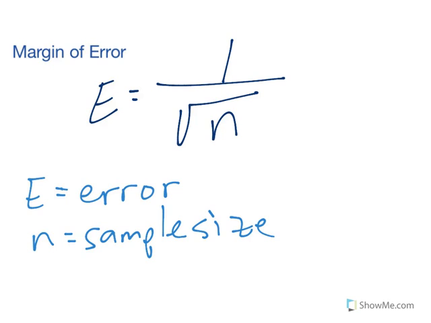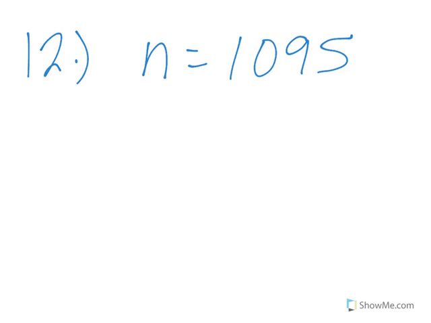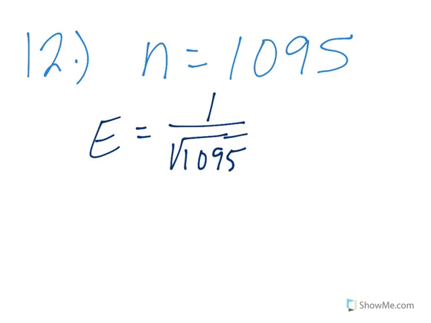So at the bottom of page 161, we're going to do number 12 together. Number 12 tells us the sample size is 1095. So my error is 1 divided by the square root of 1095. Now, depending on your calculator, some of them you have to type in the number and then hit the square root sign. Some of them you can type in just exactly the way you see this problem. It'll come out nicely. I want to make sure that you play with your calculator until you understand how it works.